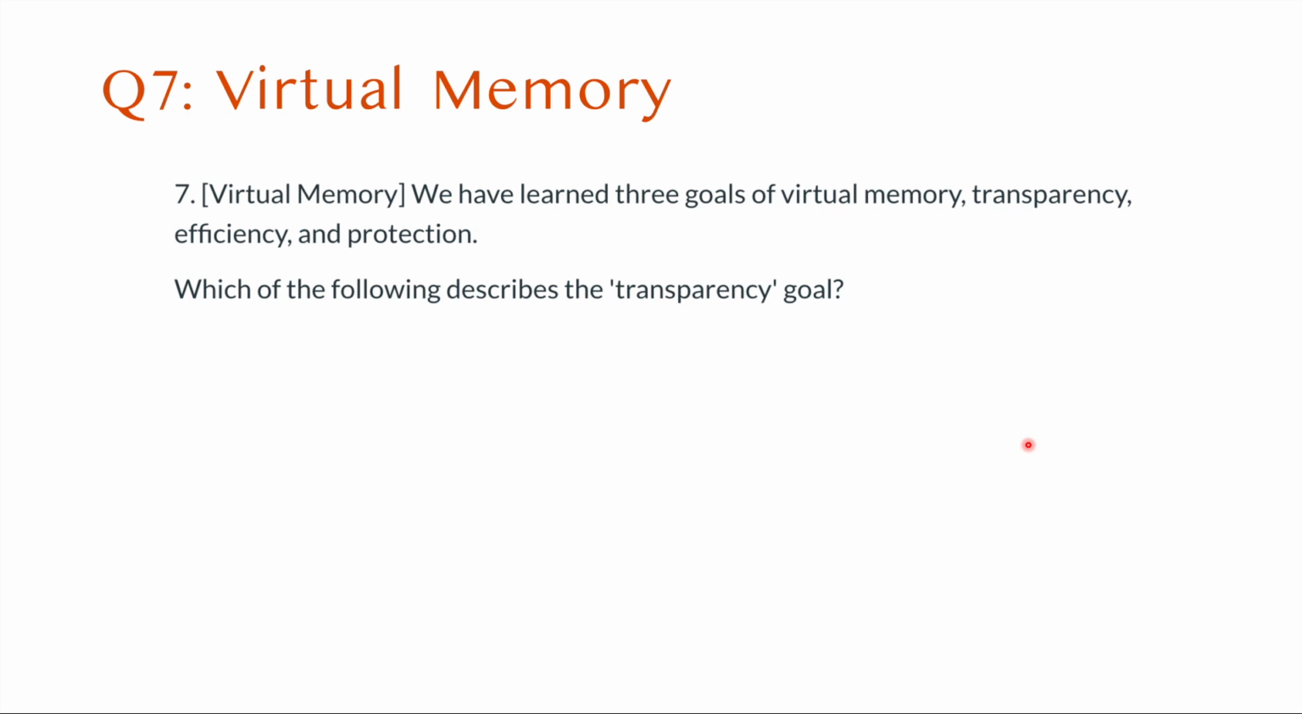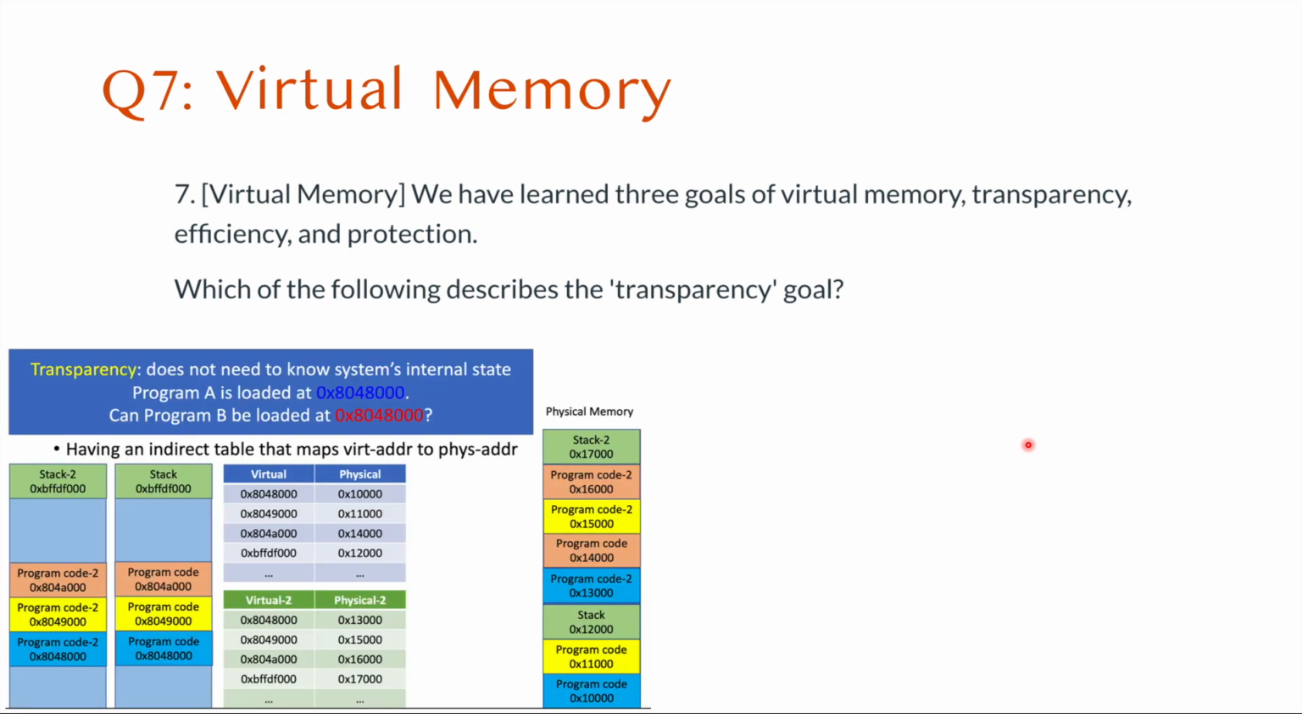Question 7 is about virtual memory. We have learned the 3 goals of virtual memory: transparency, efficiency, and protection. The question is about which of the following describes the transparency goal. In the answer selections, there will be some descriptions, and you should choose the best description that matches the transparency goal. But if you are not sure about the transparency goal, you can refer to this slide, which directly describes what transparency is and how we can get that with virtual memory.